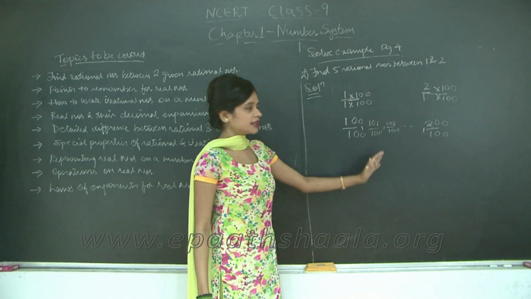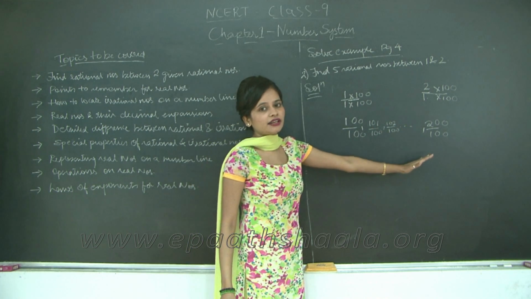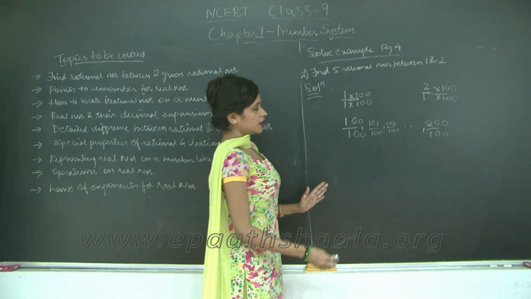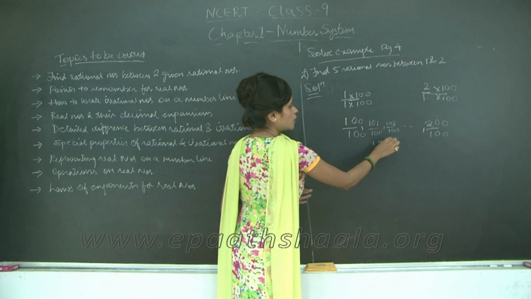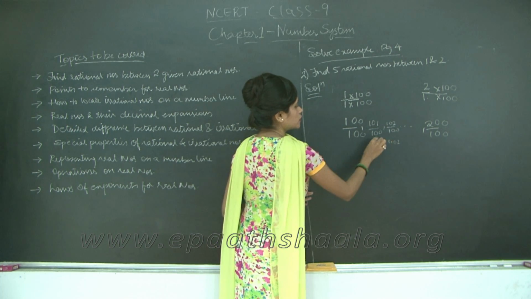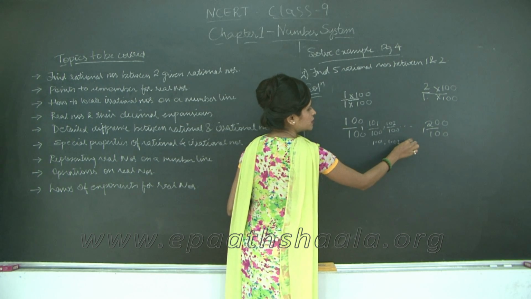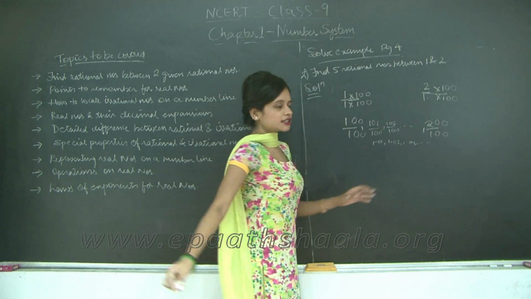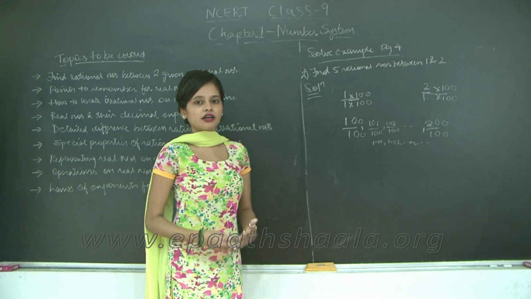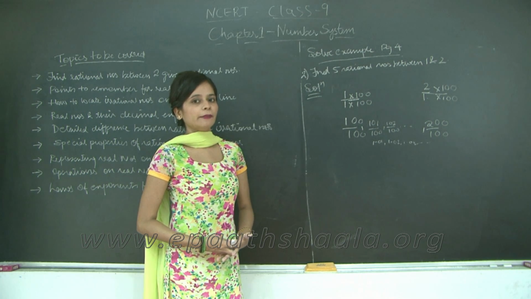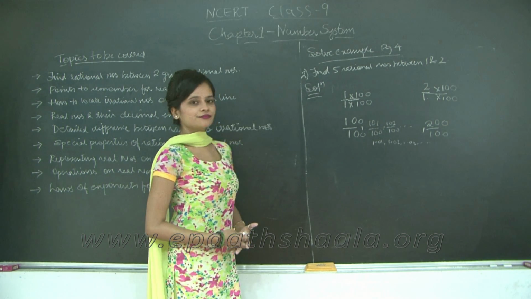So, you can see that there exist infinitely many rational numbers between any two given rational numbers, right? Now, this is nothing but 1.01, 1.02, 1.03 and so on until you get 2. So, we have learned how to find rational numbers between two given rational numbers, okay?